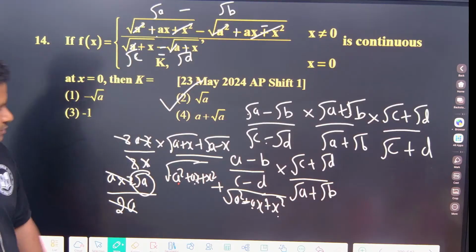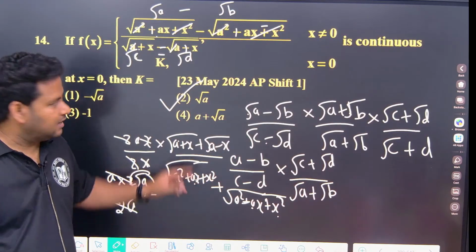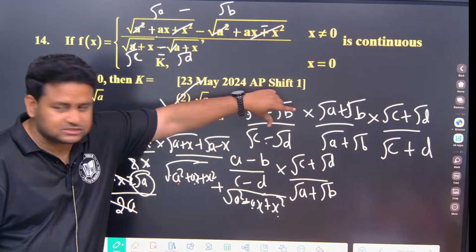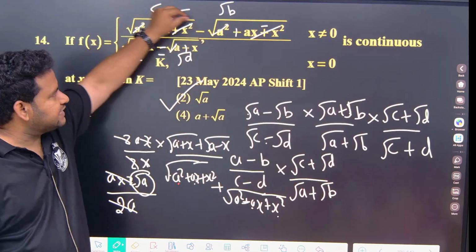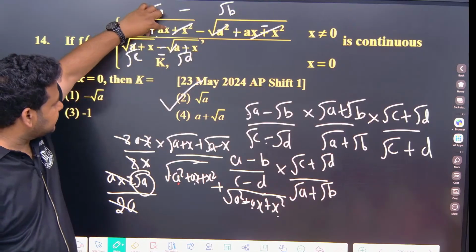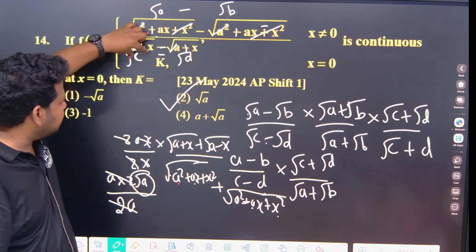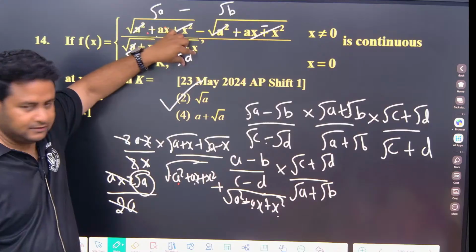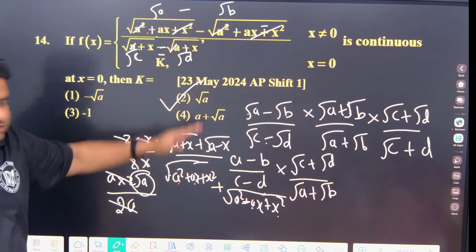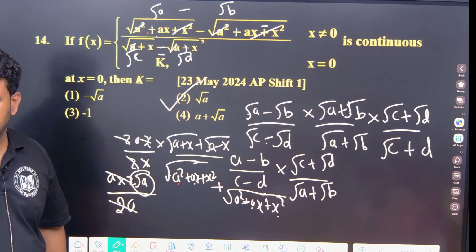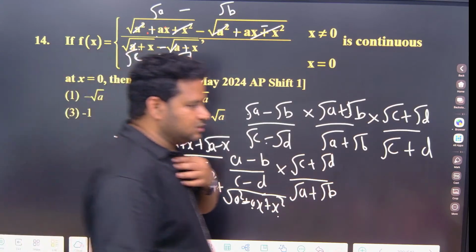Option 2. Clear? This way if you solve, you will get it easily. Otherwise, directly if you do all these things, steps will be more. So for such type of questions, take one as a, this one b, this one c, this one d. Then you will get the answer very easily. Clear? Understood? Otherwise it will take a lot of time to solve this question. Okay, got it.